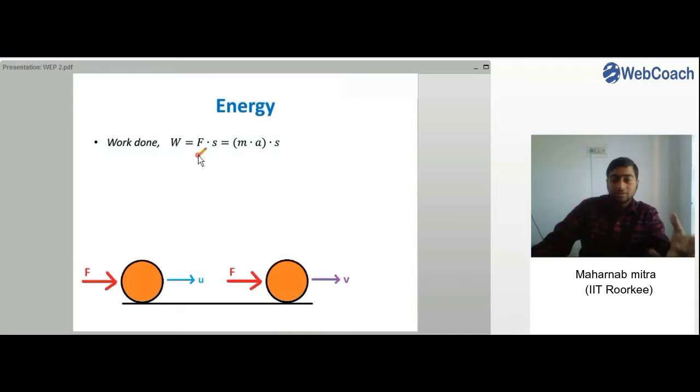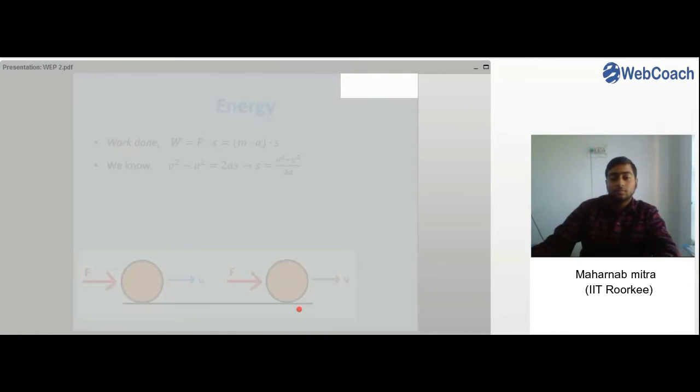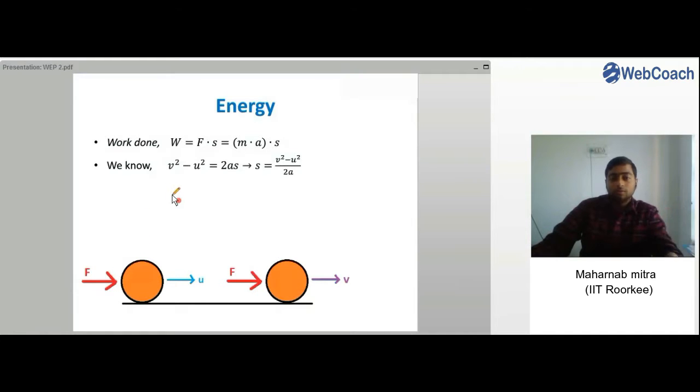So work done can be shown as F into S, right? And what is the force? Force is actually equal to the mass into acceleration of the body, right? The formula we had learned in the laws of motion. Force was actually mass into acceleration. So here we write mass into acceleration in place of F, and now let us see how we can replace S. We know from the laws of motion v square minus u square equals 2as, right?